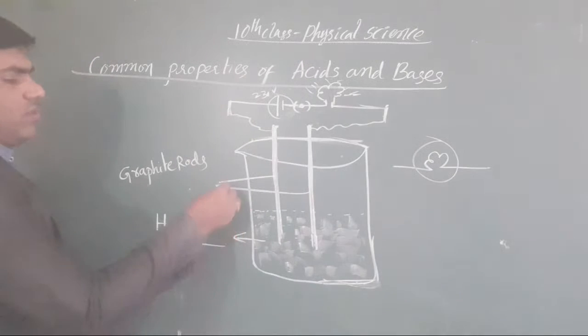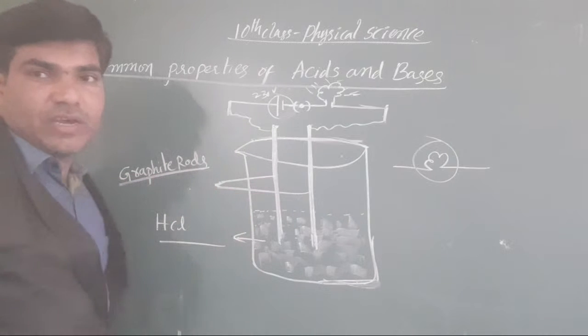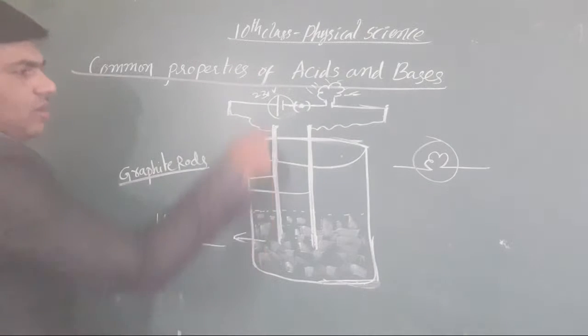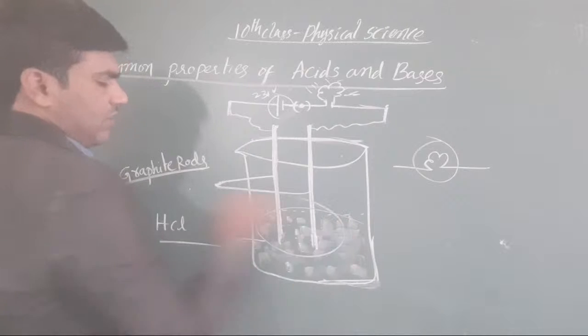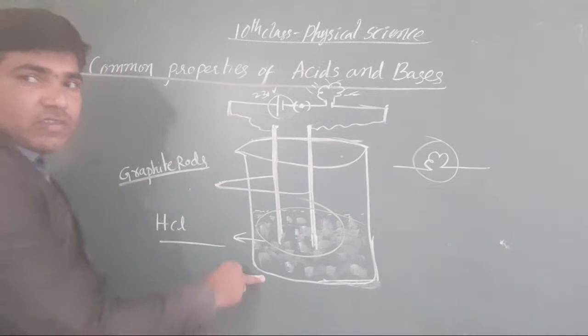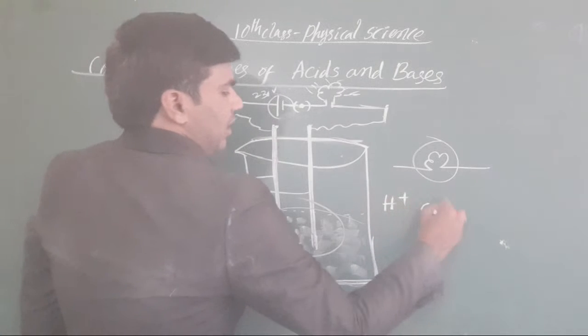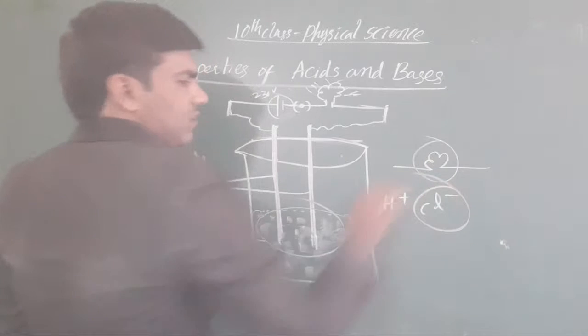Okay, now we have to go to the graphite rods. Why are they taken? These work as electrodes. When a current passes through these electrodes, automatically the HCl solution divides into H plus and Cl minus ions. Leave aside our Cl minus.